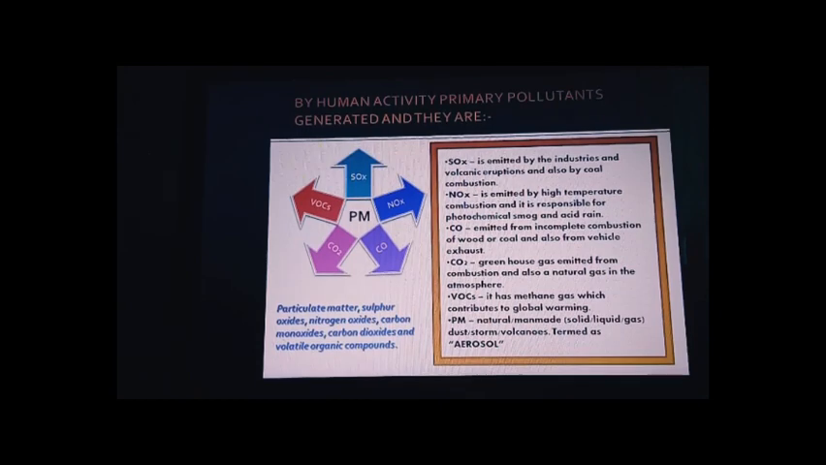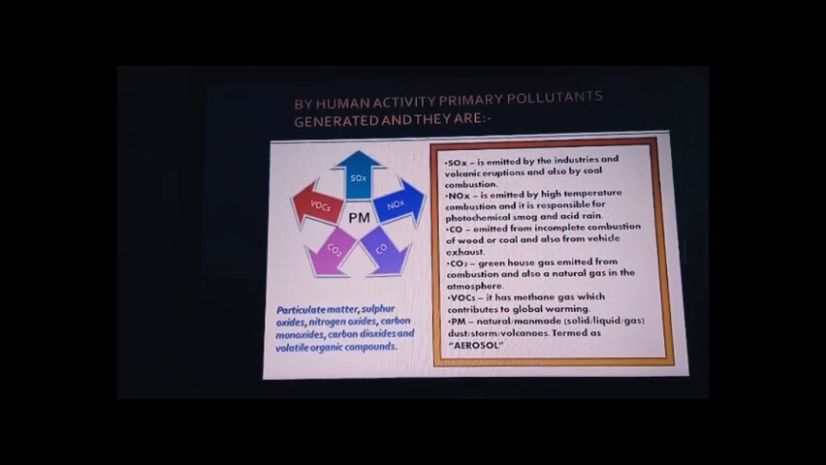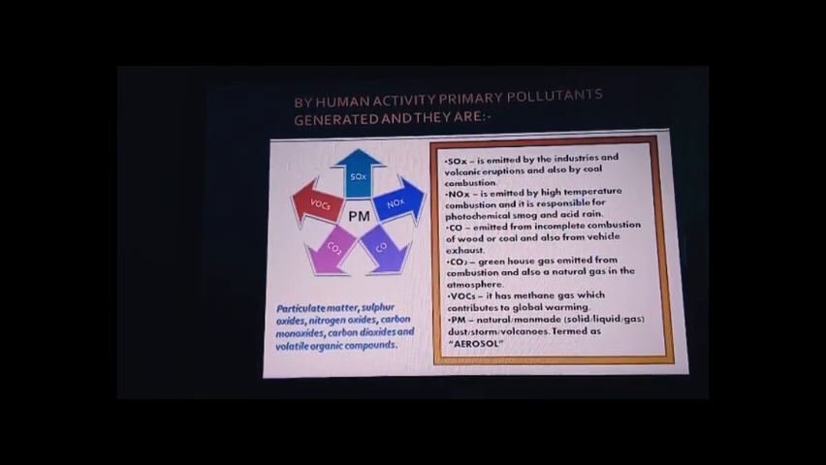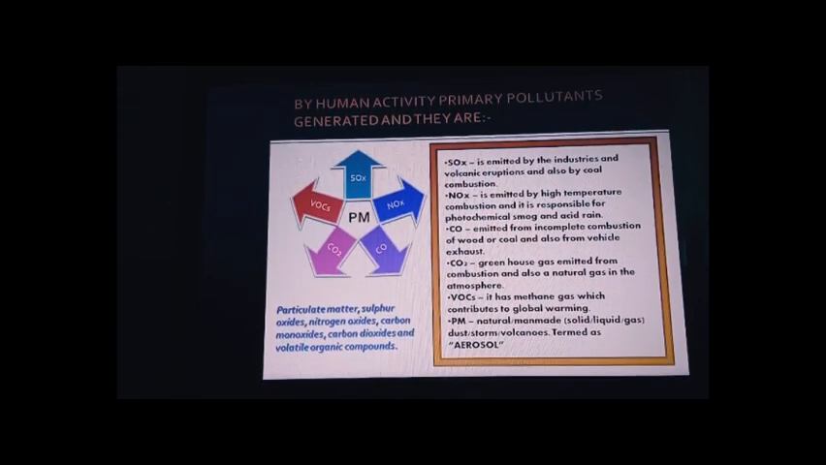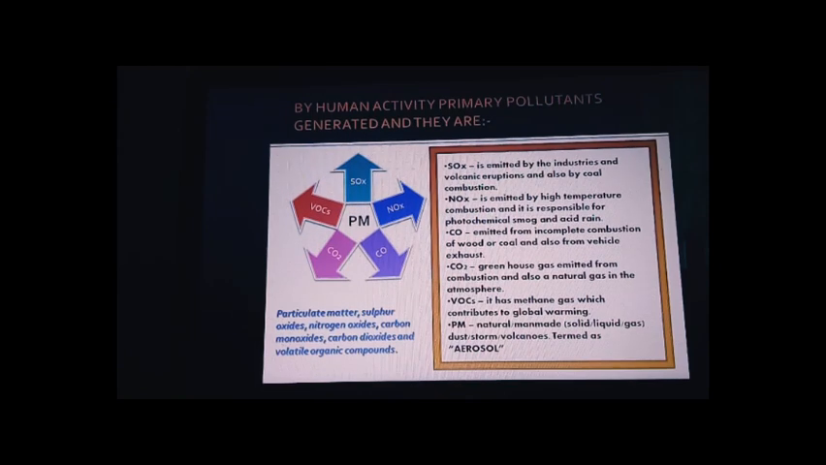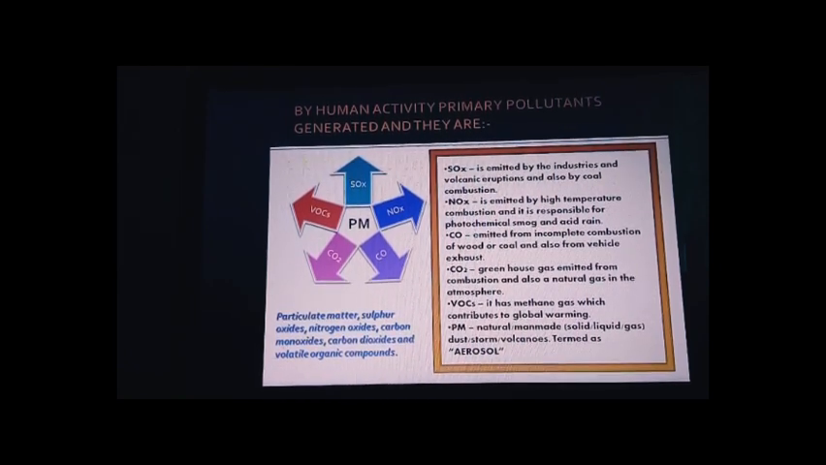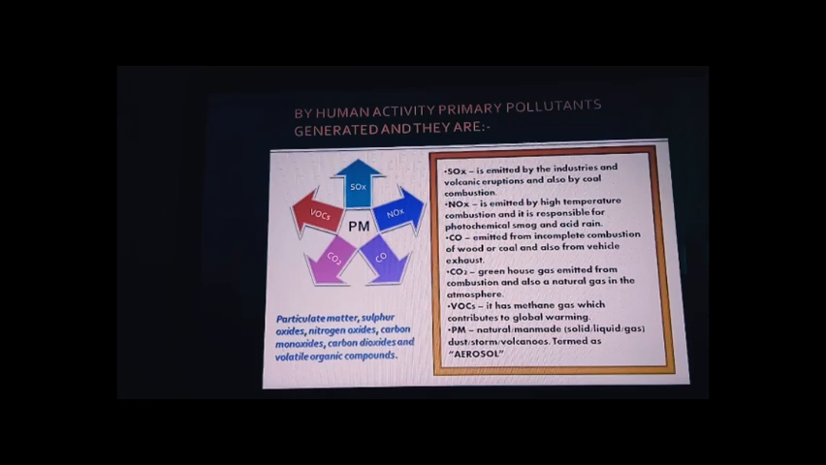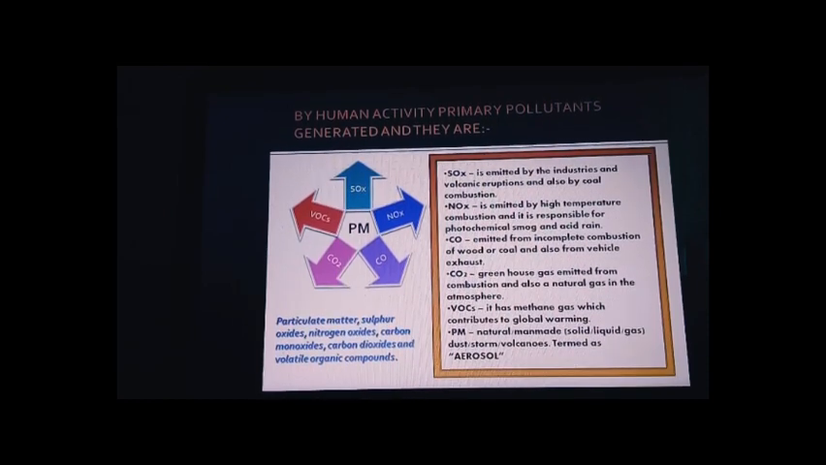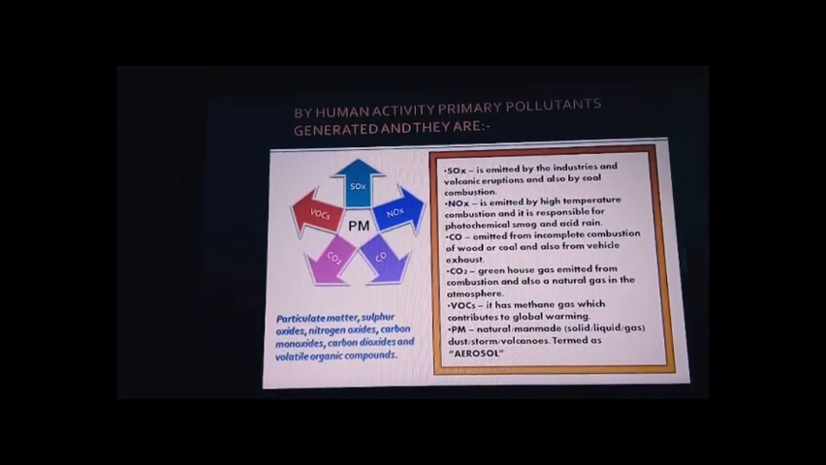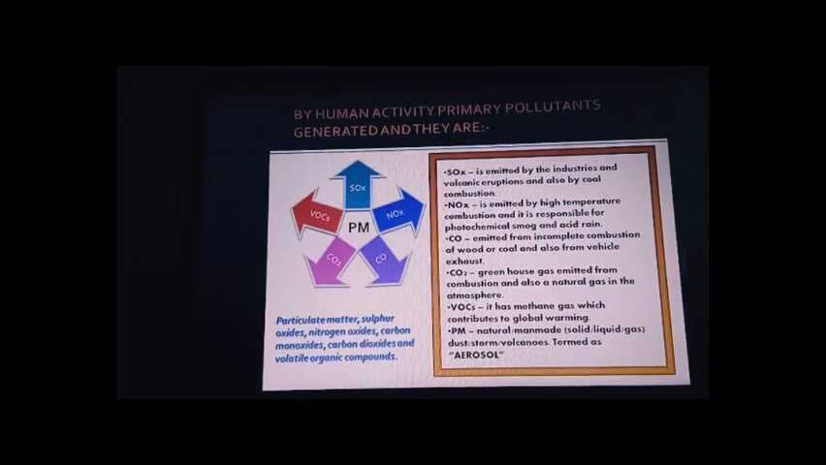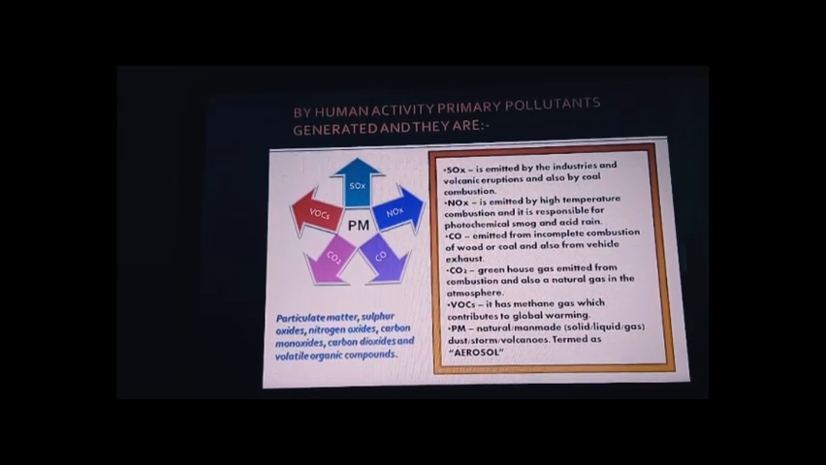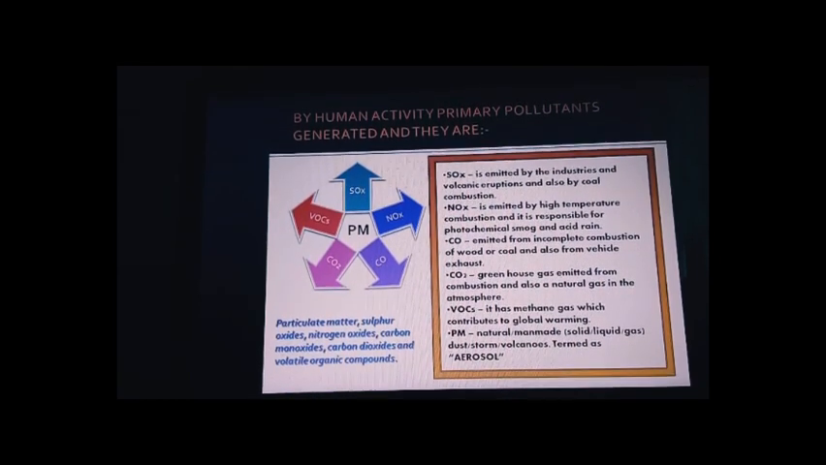So what do we mean by sulfur oxide, and how is it emitted? Usually SOx are emitted by industries as well as volcanic eruptions, where a huge amount of gases is liberated into the atmosphere, and also sometimes by coal combustion. What about nitrogen oxide? It is emitted at higher temperatures, during combustion and so on. It is also responsible for acid rain as well as photochemical smog. Please make a note of it.